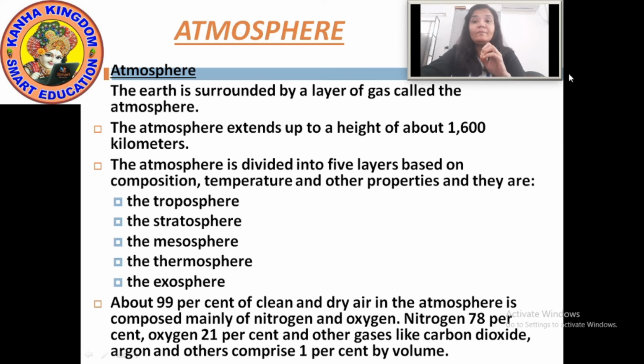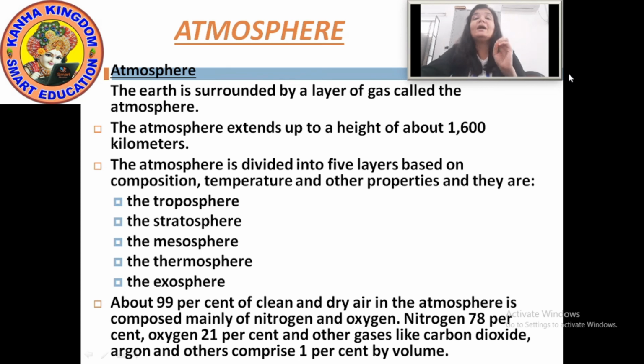And which are they? These 5 layers are troposphere, stratosphere, mesosphere, thermosphere and exosphere. Note it down, all the 5 layers of atmosphere.